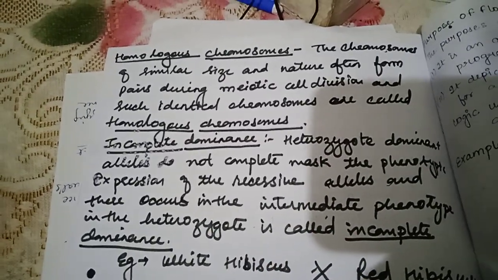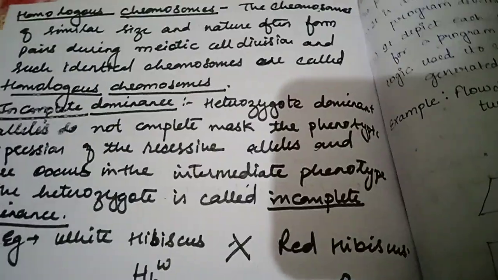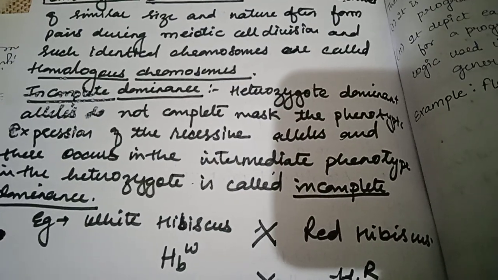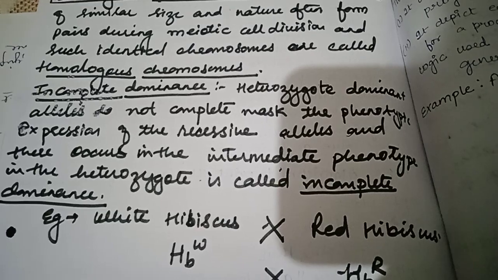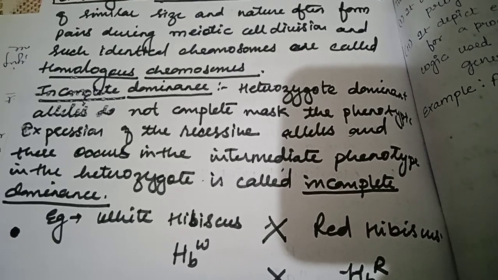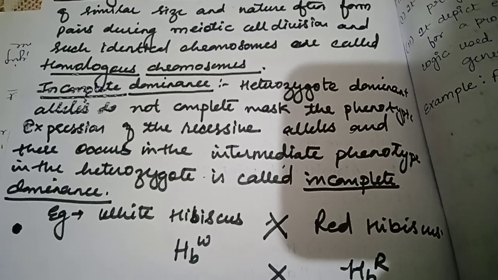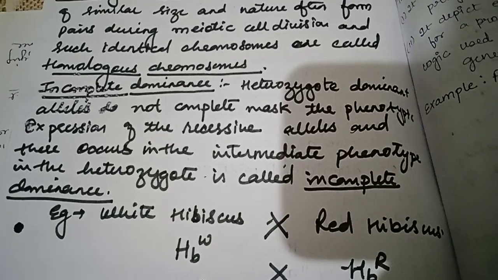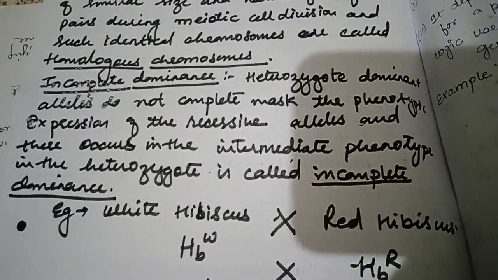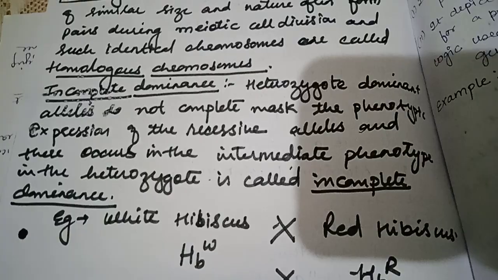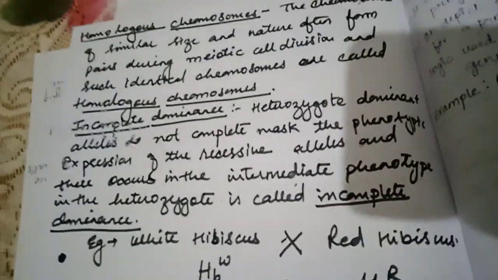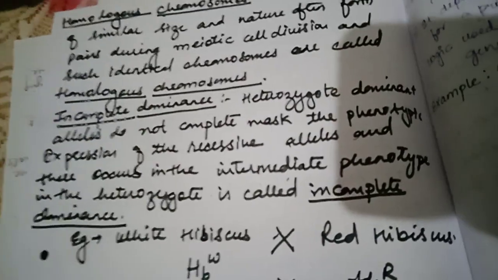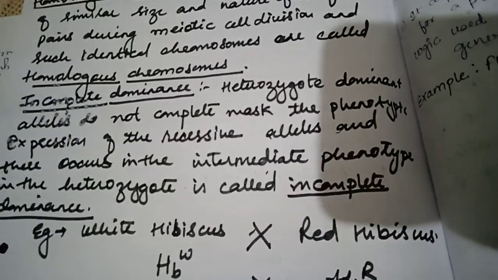Incomplete dominance, in which the heterozygote's dominant allele does not completely mask the phenotypic expression of the recessive allele, and an intermediate phenotype of the heterozygote occurs, is known as incomplete dominance. Incomplete dominance is very easy to understand with an example, that is white hibiscus. Take a white hibiscus and cross it with the red hibiscus.